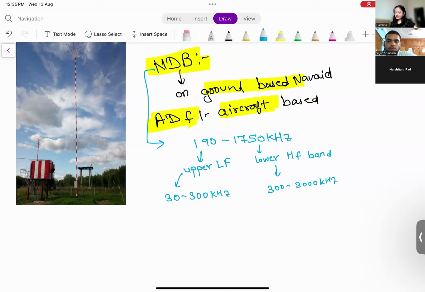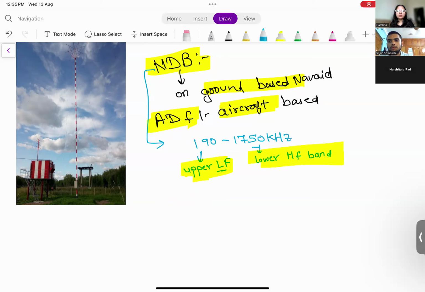So it is on the upper side of the LF band but on the lower side of the MF band. So this is also a question which is asked, that the frequency band for NDB is in the upper LF, lower MF, or between the LF and MF band, correct? Okay.